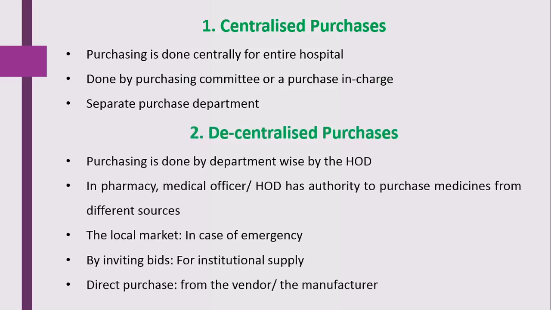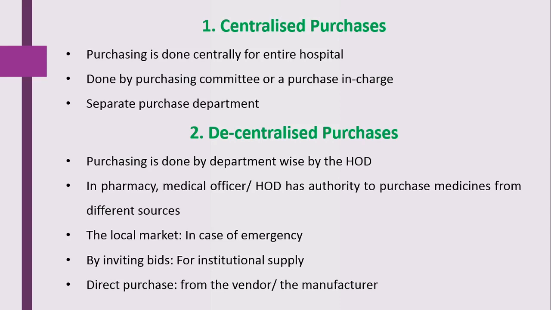Let's see the second type of purchases, that is decentralized purchases. Here the purchasing is done department wise. That particular purchasing is done by the head of that particular department. Each and every department present in the hospital has the authority to purchase the required material.